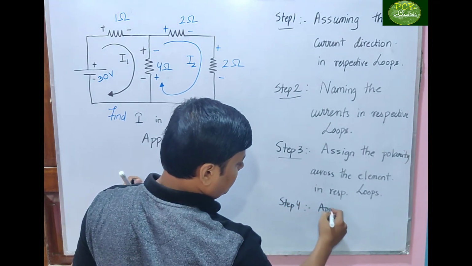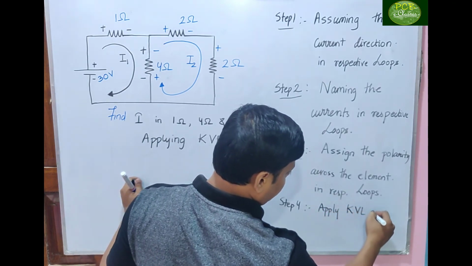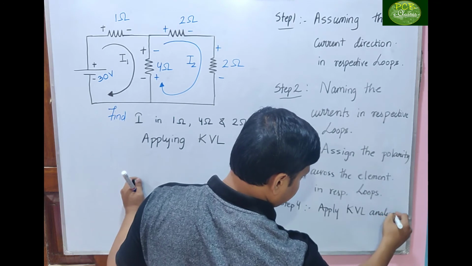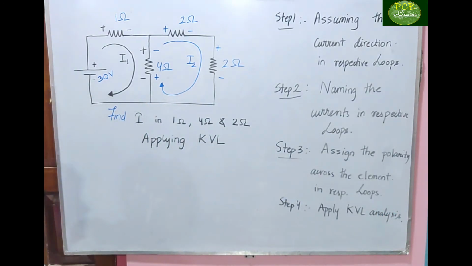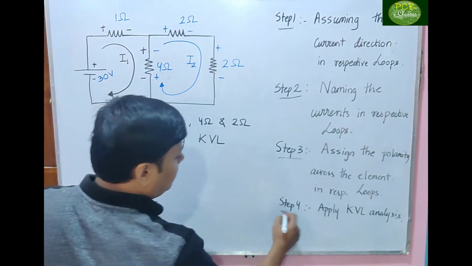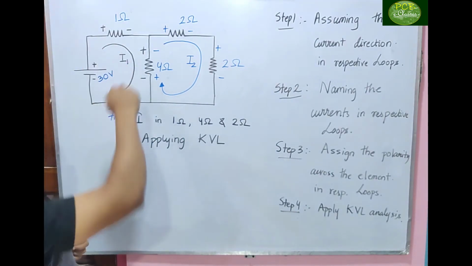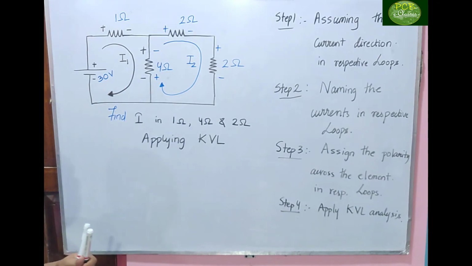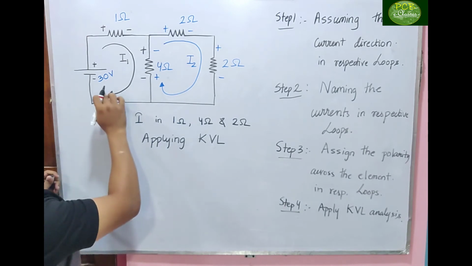Step 4, apply KVL analysis. So we will apply the KVL for loop 1. In loop 1, where is the current entering?